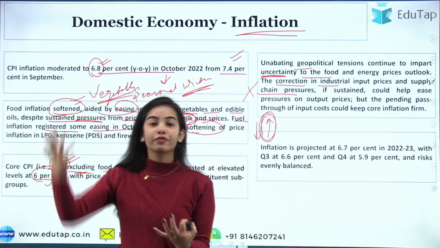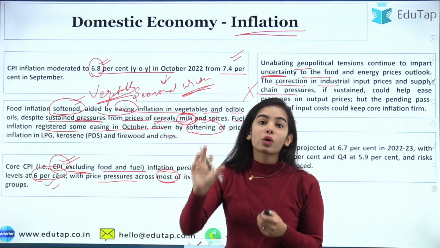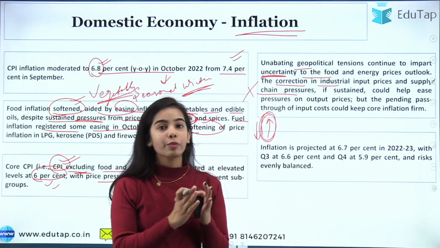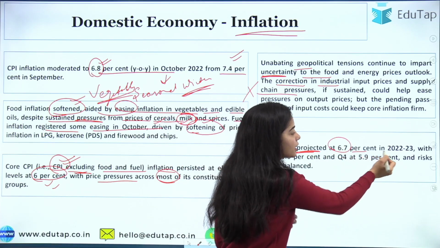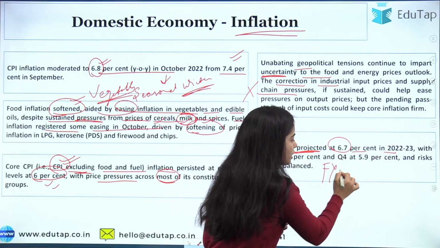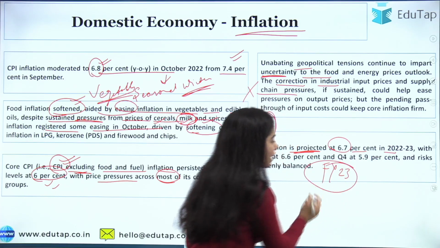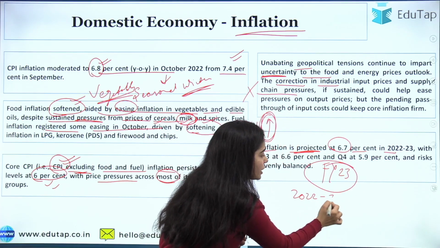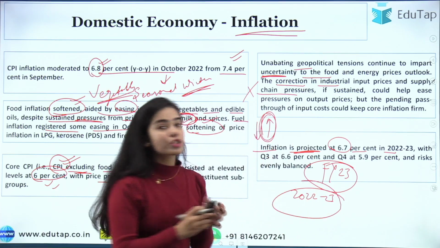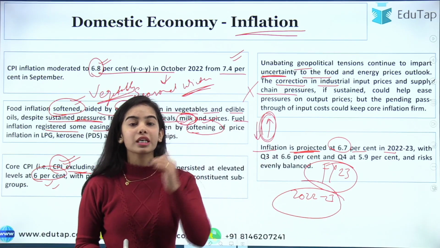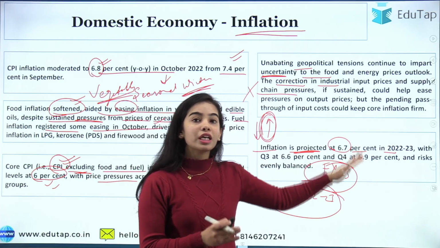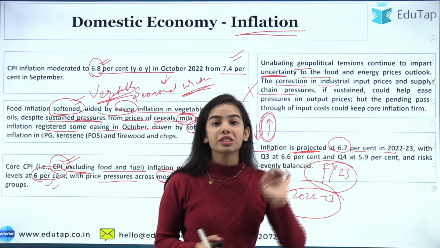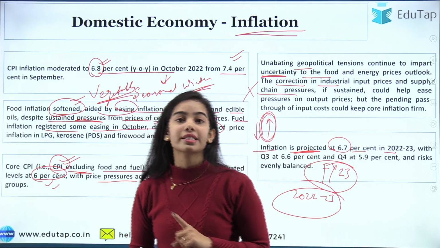Here you can see that inflation is projected. What we were waiting for is the inflation forecast given by the Monetary Policy Committee. The inflation is projected at 6.7% for the financial year 2022-23. The inflation projection is 6.7%, as given in the previous bi-monthly Monetary Policy Committee. So the inflation forecast is still 6.7%, while the growth forecast has been changed.